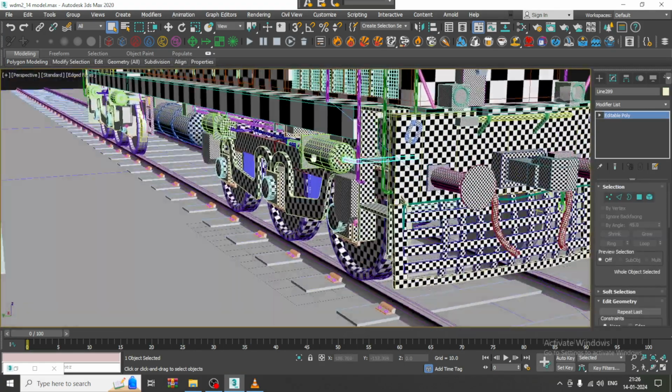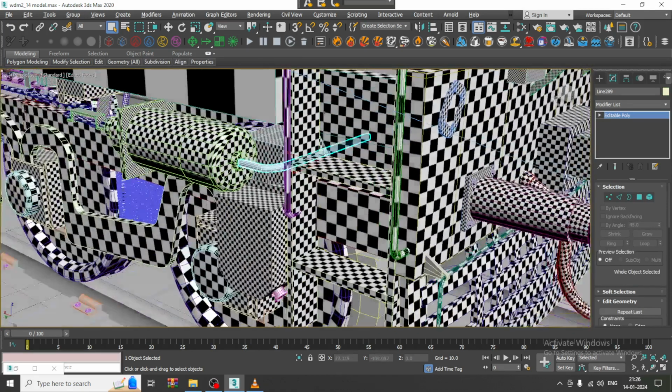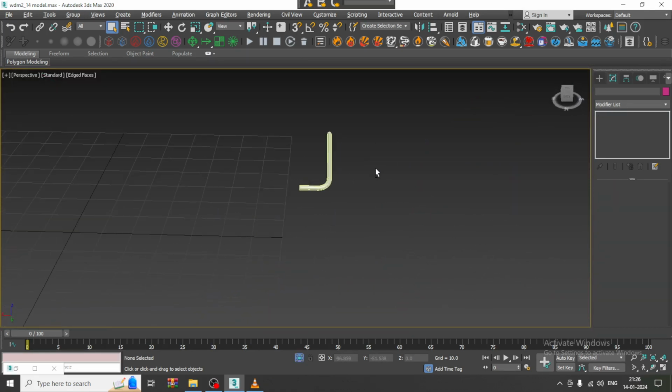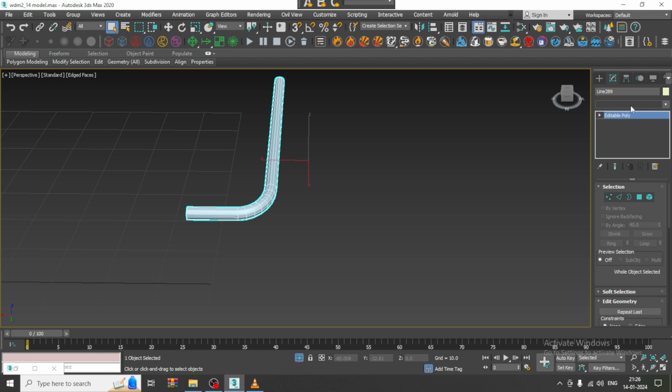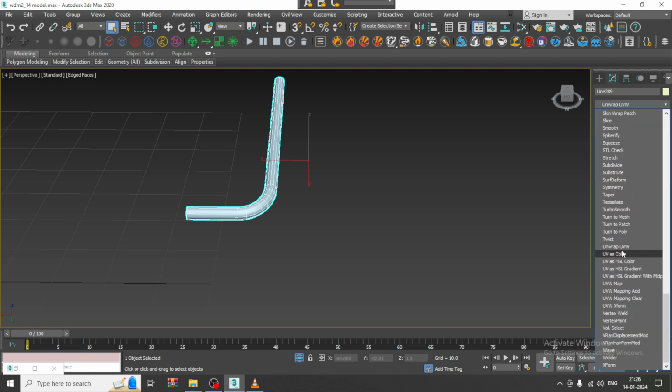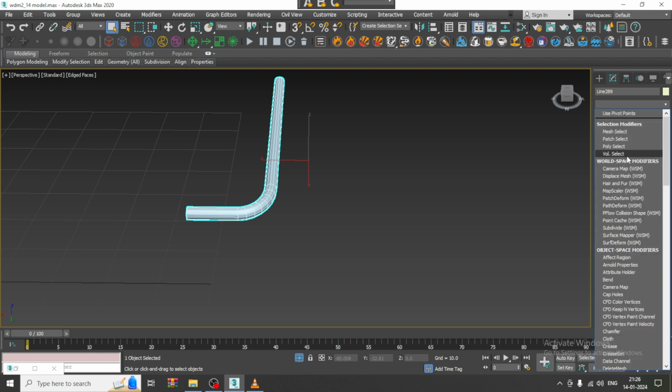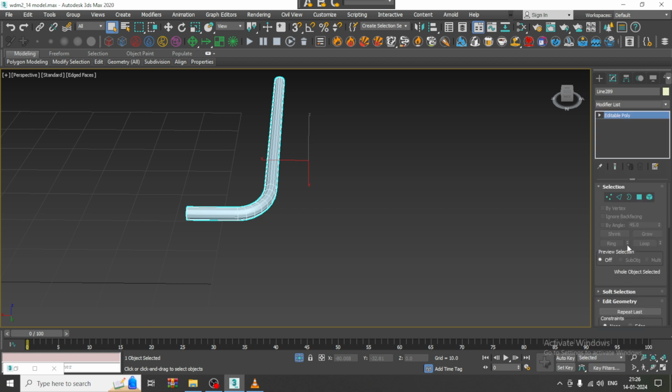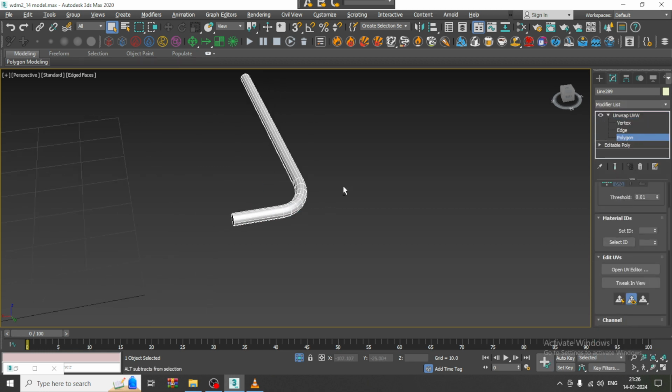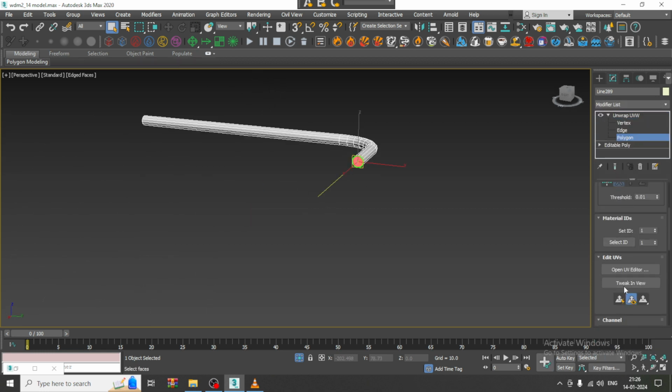So we are almost done with everything, we'll just make the duplicates of it. So I'll do the same thing.